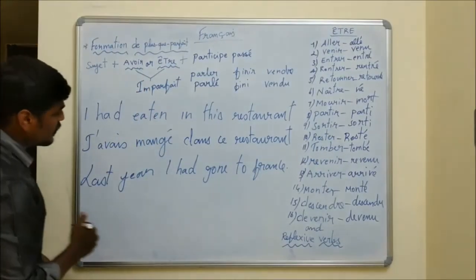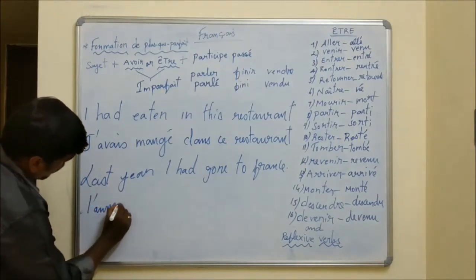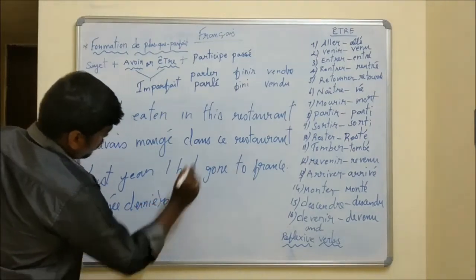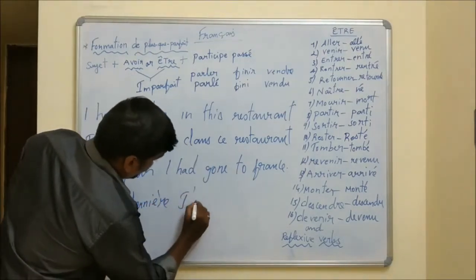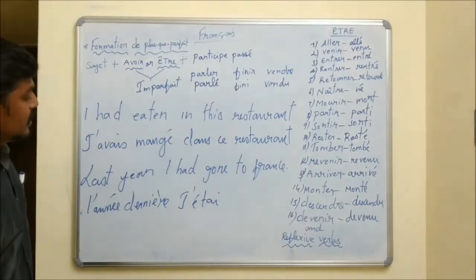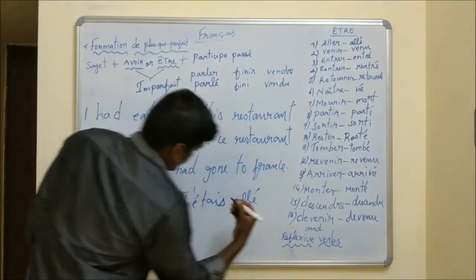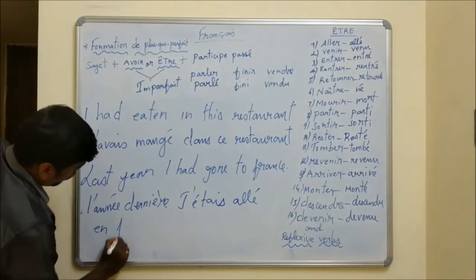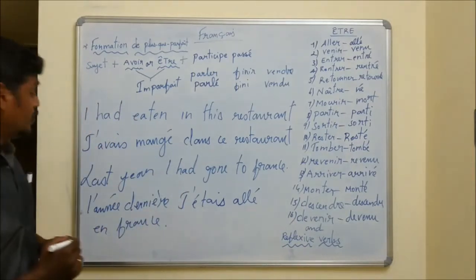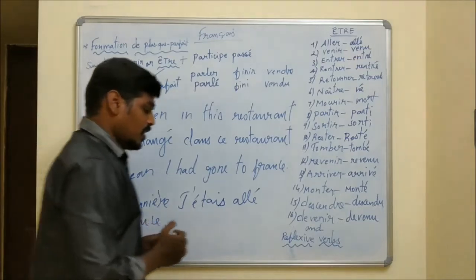Now we are going to translate the sentence in French. L'année dernière. Okay. L'année dernière, j'étais. Okay. Because aller, we should conjugate with the auxiliary être. J'étais allé. J'étais allé en France. Okay, students, last year I had gone to France. L'année dernière, j'étais allé en France.